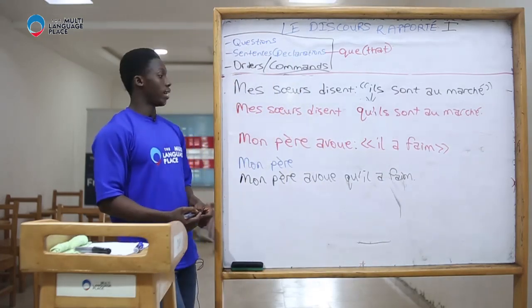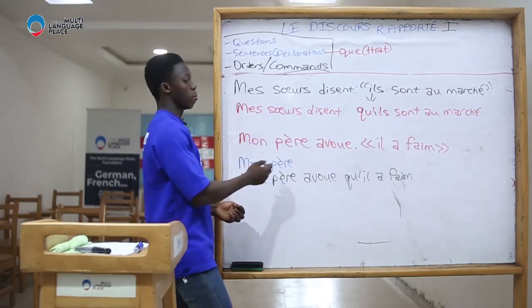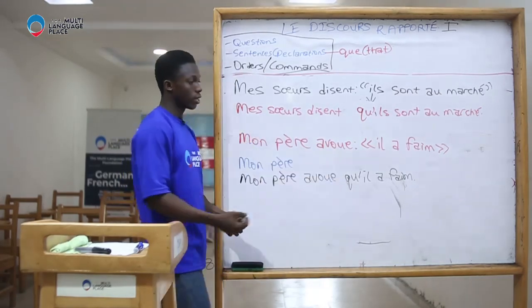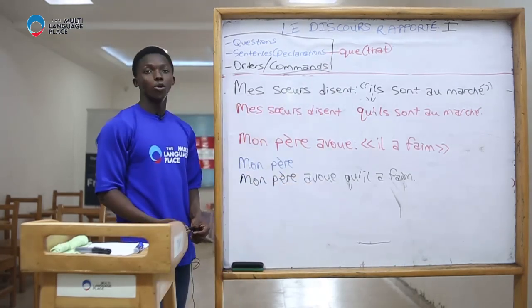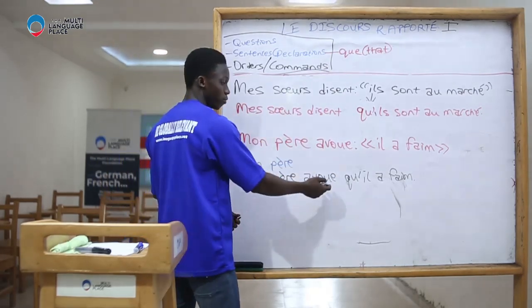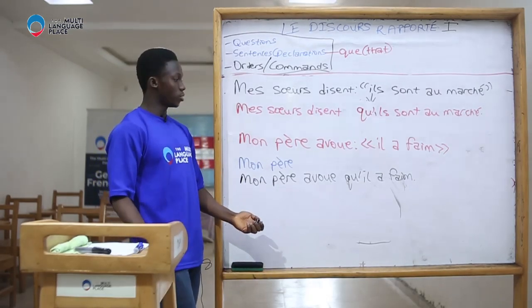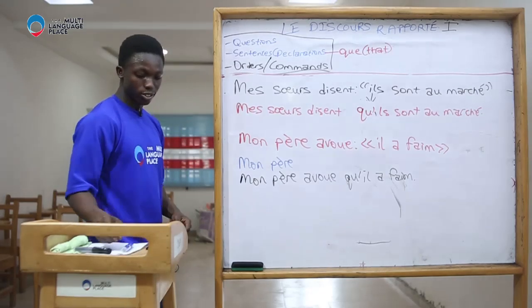Avouer means confesses. My father confesses. Mon père avoue qu'il a faim. What do you do? You simply add que. Que means that. That is, my father confesses that he is hungry. So, let's see the last sentence for declarations.